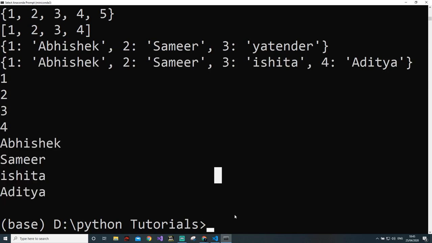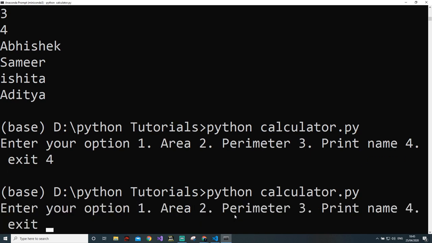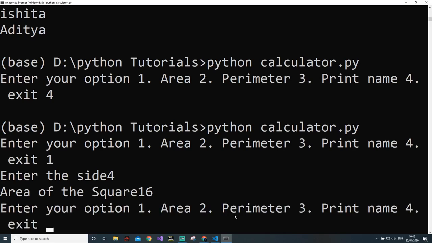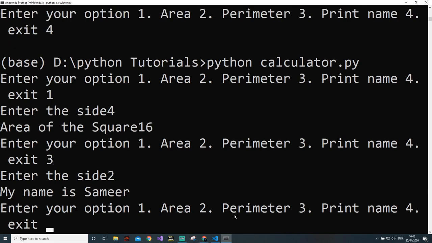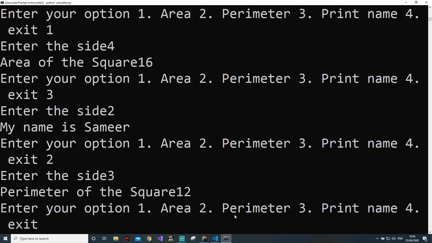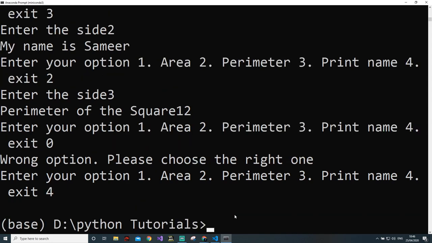Now we'll run this program and let's see what happens. And I have written this program calculator.py. Though I will enter 4, that means exit from the program. I will enter 1, then enter the side. If I enter 4, then area of 16, and it will continue asking. Then I will enter 3, enter the side, then my name is Samir because I have asked for the side there only. Then comes the parameter, enter the side 3, then 12, and if I enter 0, wrong option, please choose the right one. So our program seems to work correctly as we have expected.